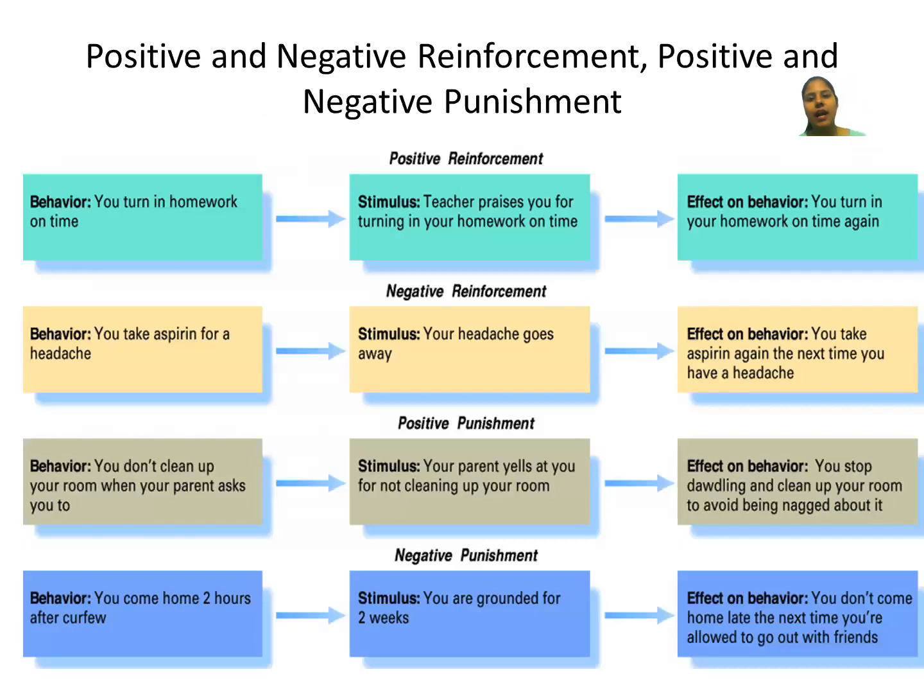Now, positive and negative reinforcement, positive and negative punishment. Here is a chart, with the help of which we will be able to understand what is happening. Now, there is a behavior: you turn in homework on time. You have done the homework on time. Now, what happened? Positive reinforcement. Stimulus: the teacher praises you for turning in your homework on time. Effect: again, you will do the same thing.